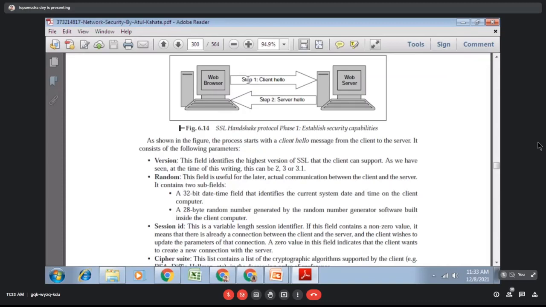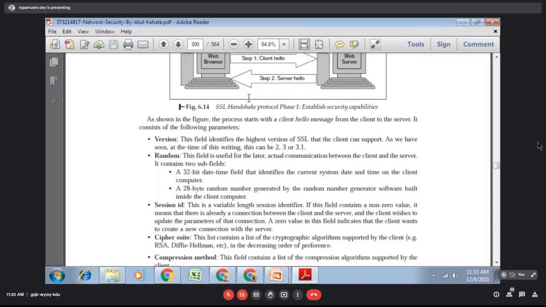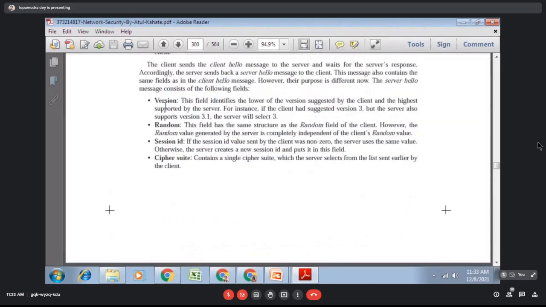So after receiving all these 5 messages, the server will do a server hello. So what will server hello do? The server will now use the same version that is given by the client. After that, another random number will be generated and sent to the client.